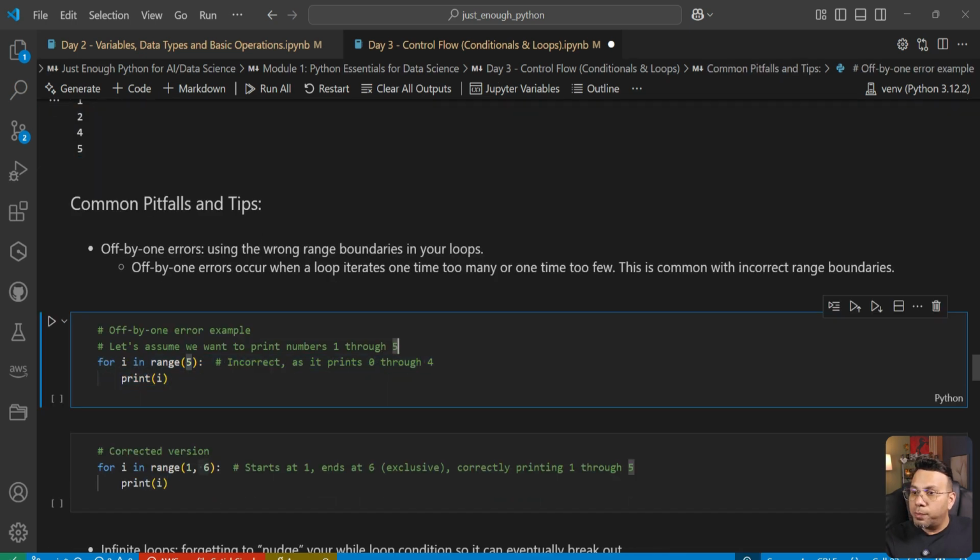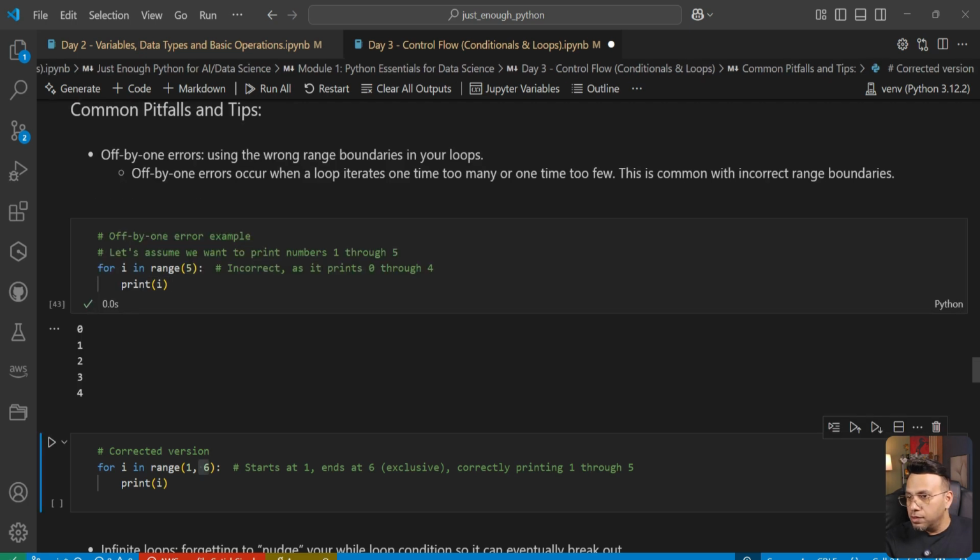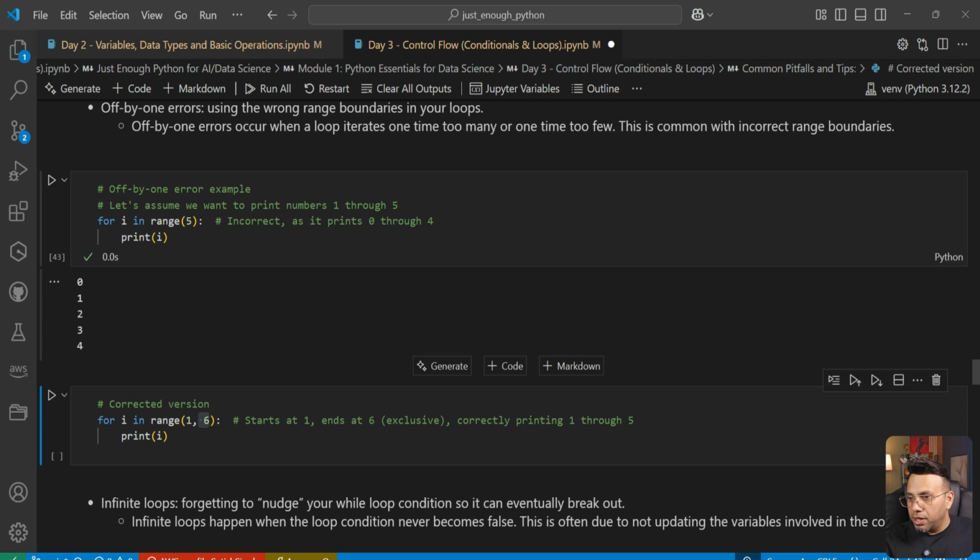So we want to print from 1 to 5, and very often, especially when you are starting your Python journey, you would write something like this. And you feel this is the right statement, but it is not, because this will print from 0 to 4, not 1 to 5. And I believe I have already explained why.